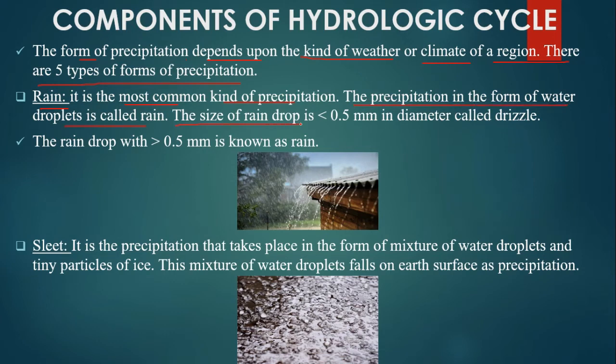A raindrop less than 0.5 mm in diameter is called drizzle. The raindrop with more than 0.5 mm is known as rain. Next is the sleet. It is the precipitation that takes place in the form of a mixture of water droplets and tiny particles of ice. This mixture falls on the earth's surface as precipitation.